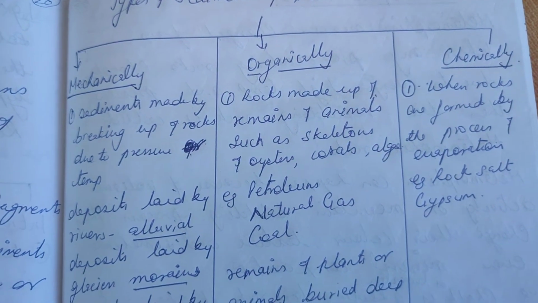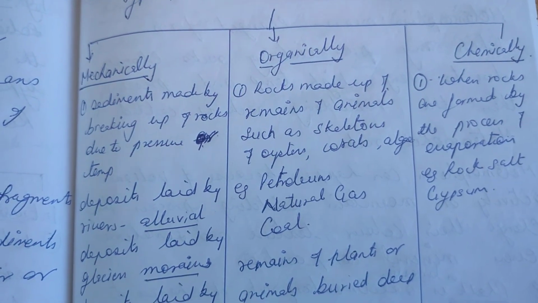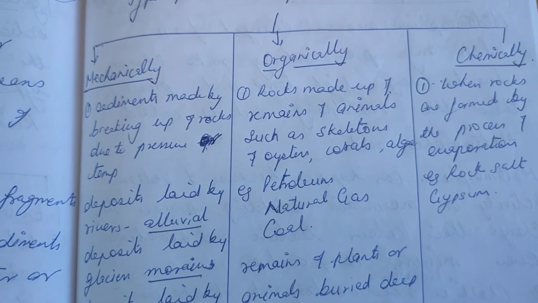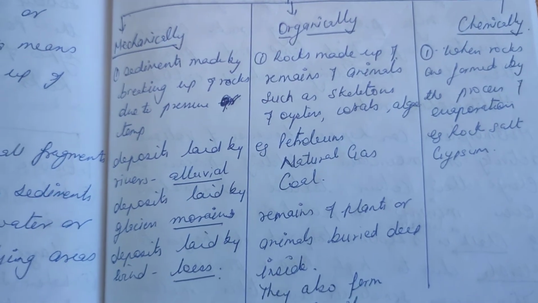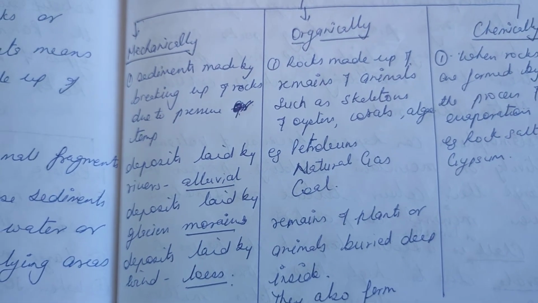If there is no chemical composition change, sediments just collect together to form layers and they get into a rock, then that type of rock is called mechanically formed sedimentary rock. And they are laid by rivers and glaciers or wind.